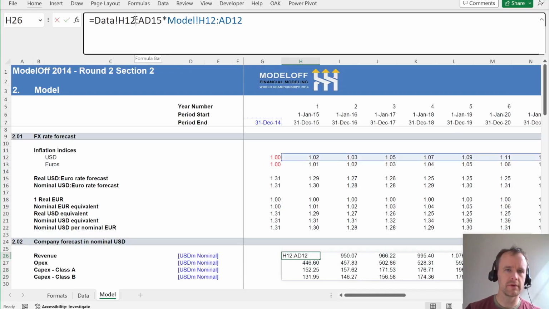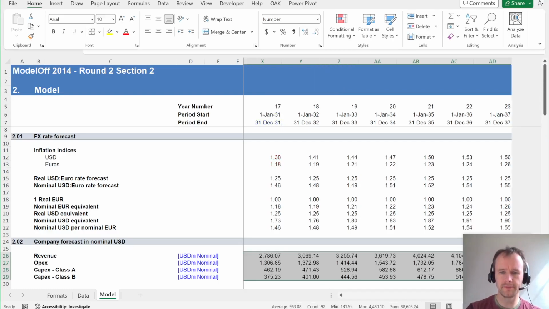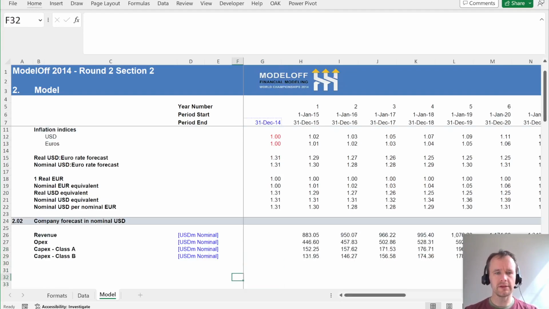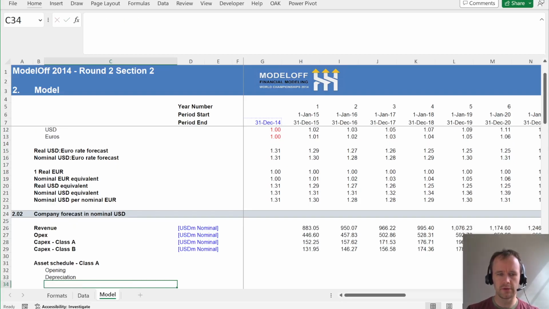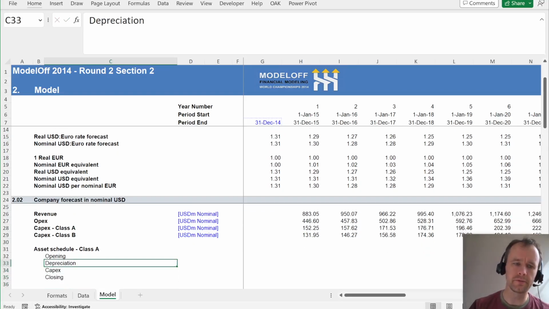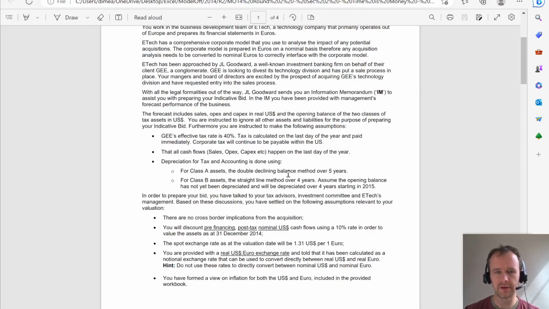Actually, I'm not going to make it an array formula. I'll just do it the old-fashioned way. Okay, so that's the revenue and capex. Now what we need is asset schedules to figure out our depreciation. So, asset schedule Class A. We're going to have opening, depreciation, capex, and closing.